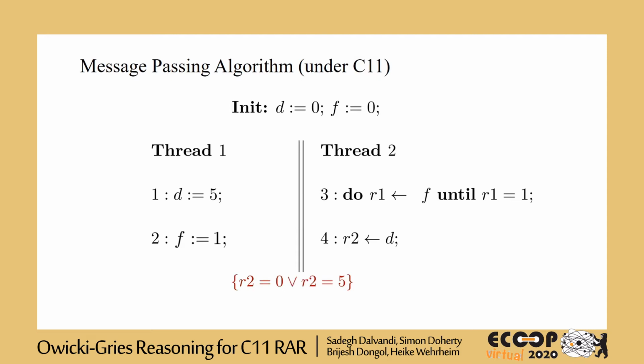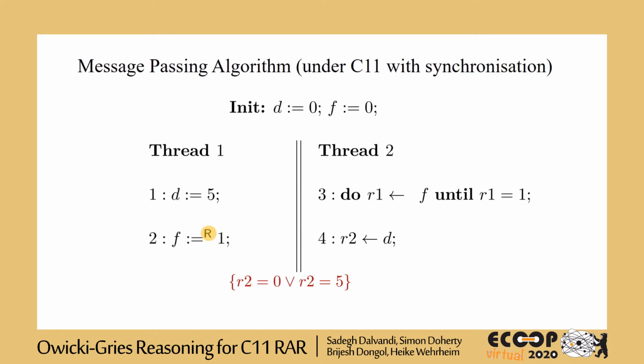condition. This is the result of the weak behavior allowed by the memory model, where the writes to variables D and F can be observed by thread 2 in any order. To regain the expected behavior, we introduce additional synchronization in the program. In particular, the write to F by thread 1 must be a releasing write, and the read of F in thread 2 must be an acquiring read.